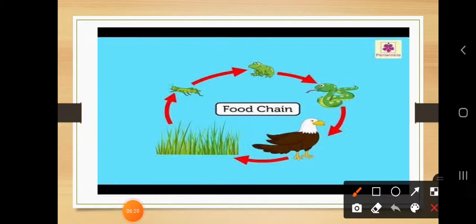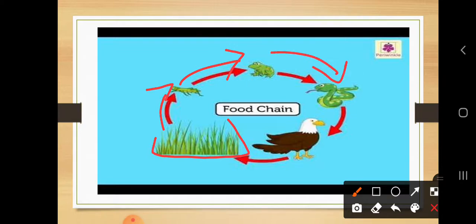Okay. Let us take another example. Suppose a green grass is there. It is eaten by a grasshopper. This grasshopper is eaten by a frog, and this frog is eaten by a snake.